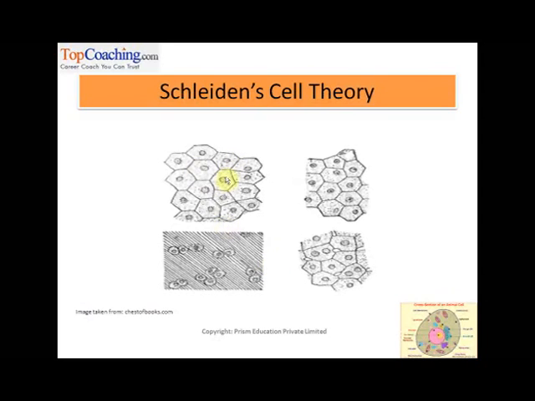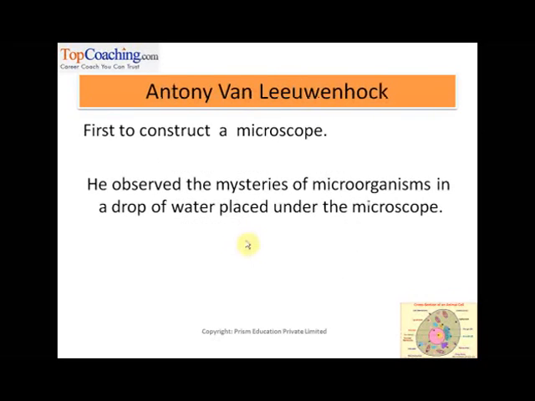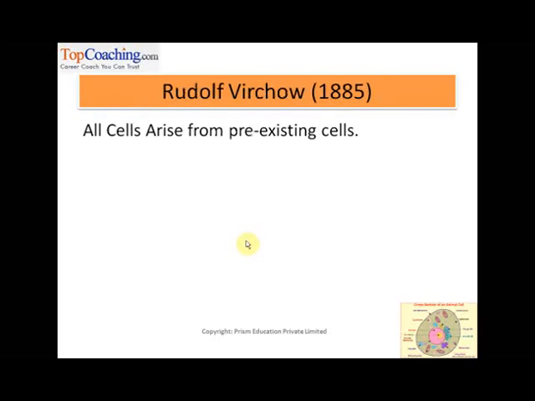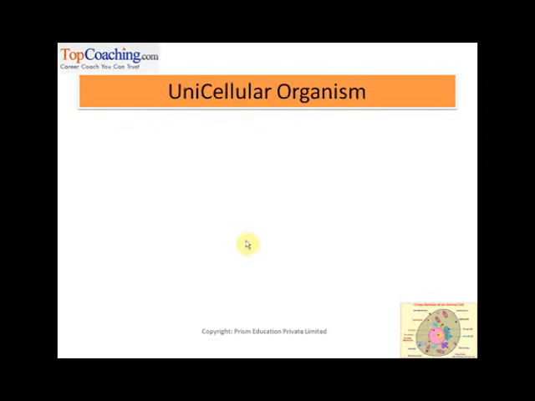This is how he showed various plants and animals cells. Then another scientist called Leeuwenhoek came into the picture. He was the first one to construct a microscope, and he discovered the microorganisms or cells in a drop of water placed under his microscope. Rudolf Virchow gave one more element to the theory of cell, that all the cells arise from pre-existing cells.